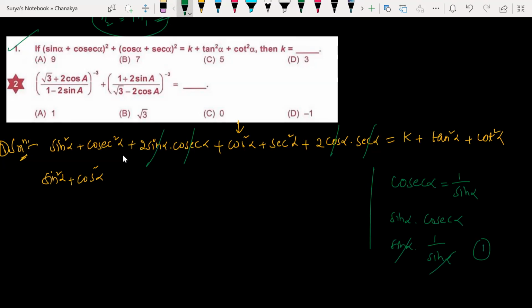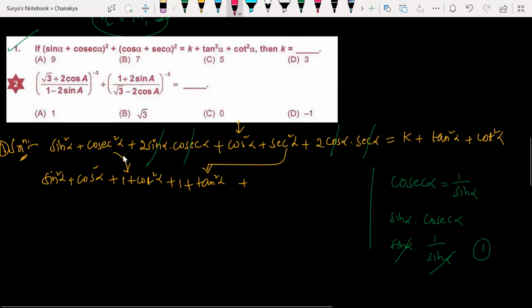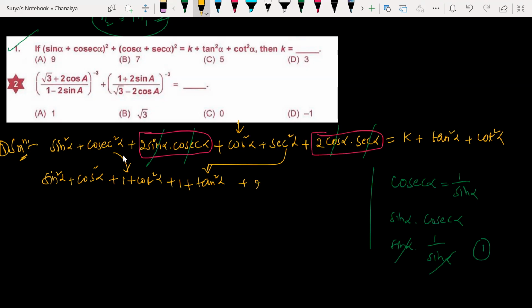Make it fast. Now look at it here. Cosec square alpha can be written as what? 1 plus cot square alpha. Now secant square alpha can be written as what? 1 plus tan square alpha. Here I can write this as what? 2. Isn't it? And here 2. Hello people, are you here or not?